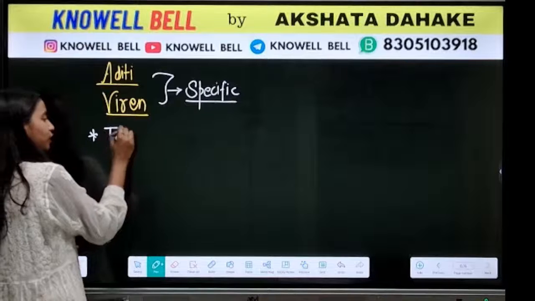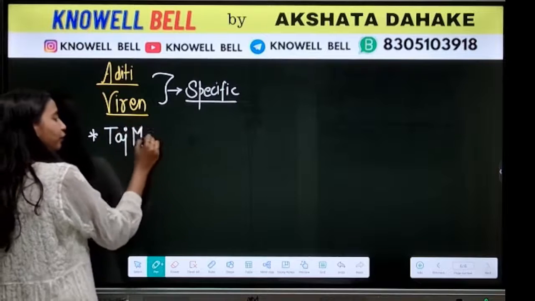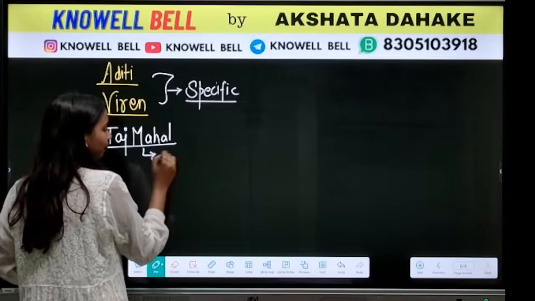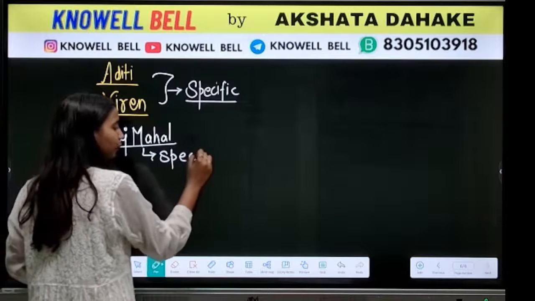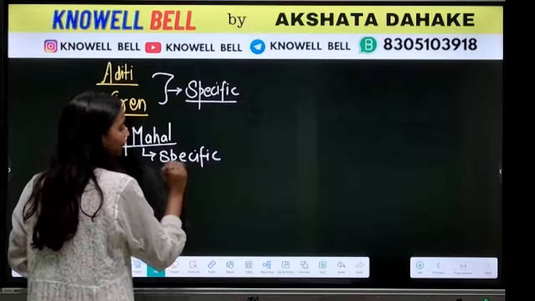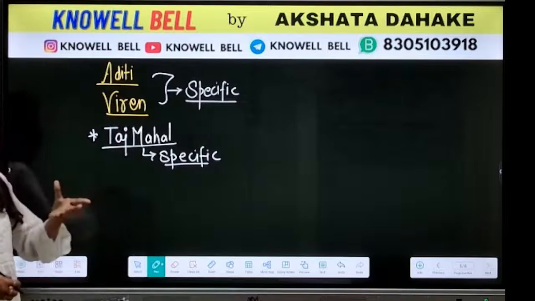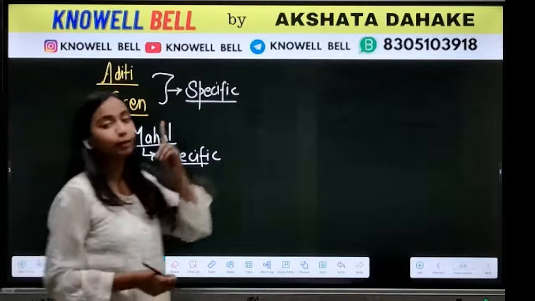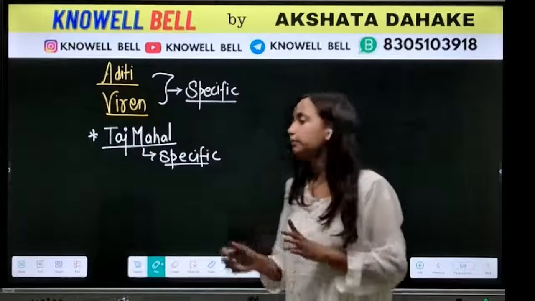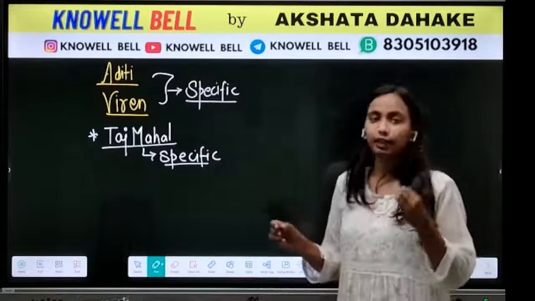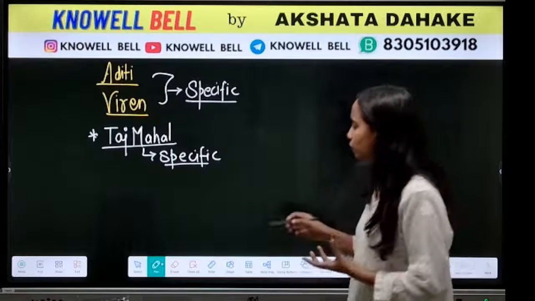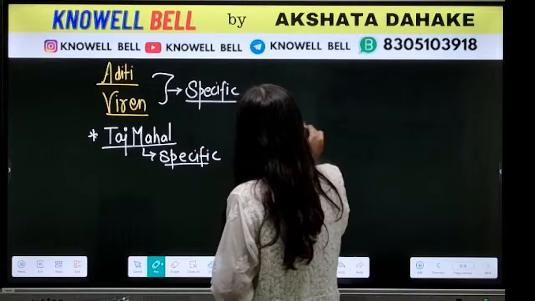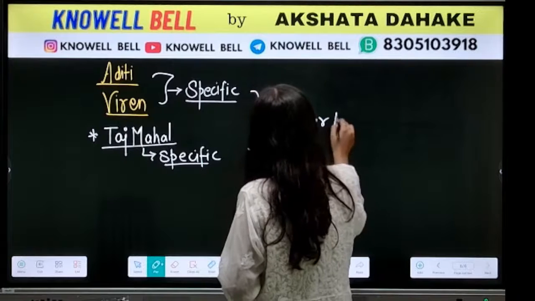The same way when you say Taj Mahal, we are talking about what? We are talking about one specific monument. There are many monuments in the world. But जब आपने क्या कहा? जब आपने कहा Taj Mahal, so we become very specific that we are talking about this one monument named Taj Mahal. So any name that is specific or that is particular, okay, that will be referred to as proper noun.